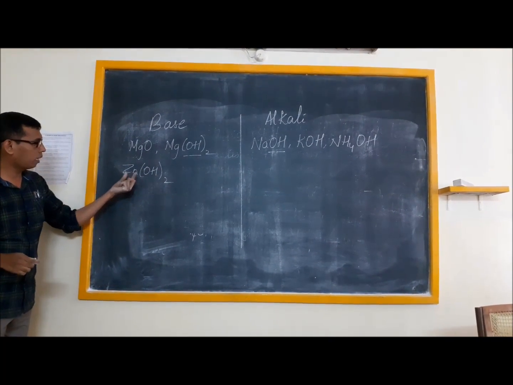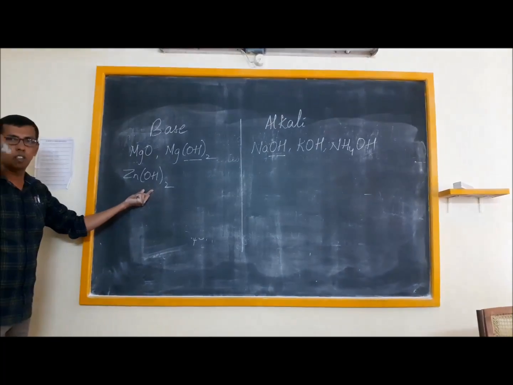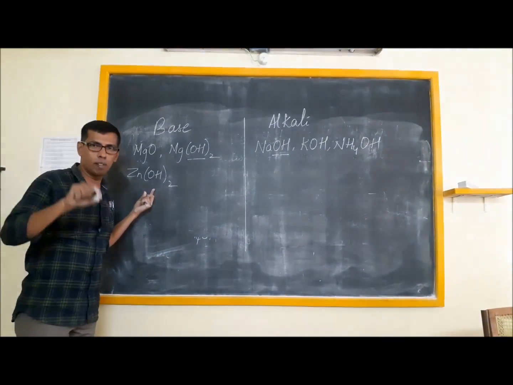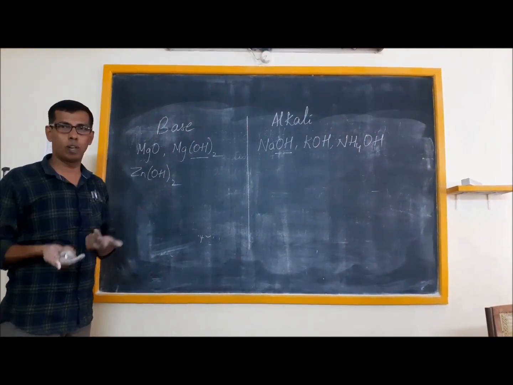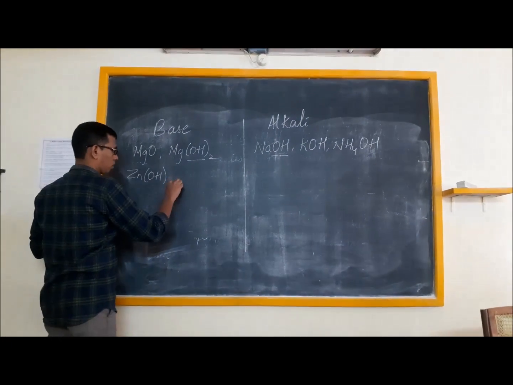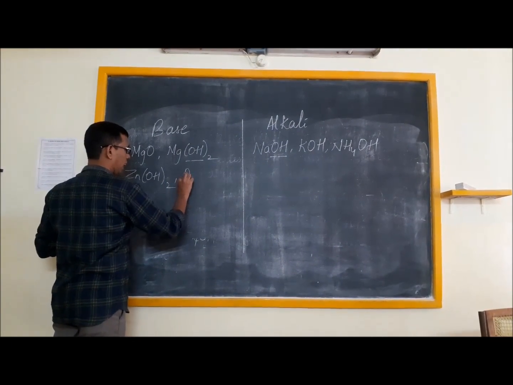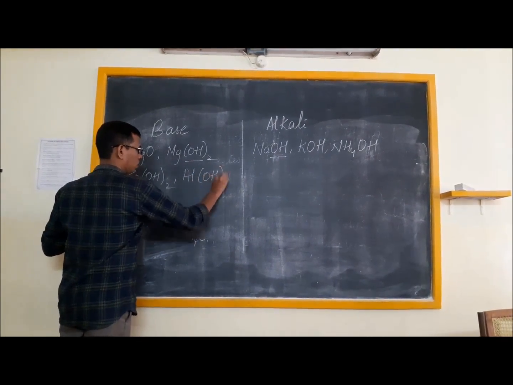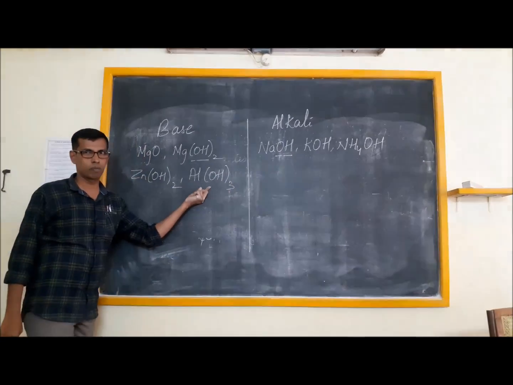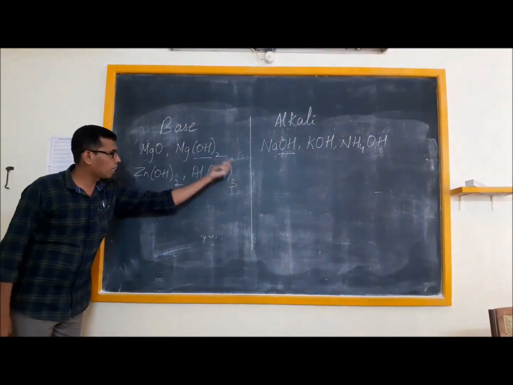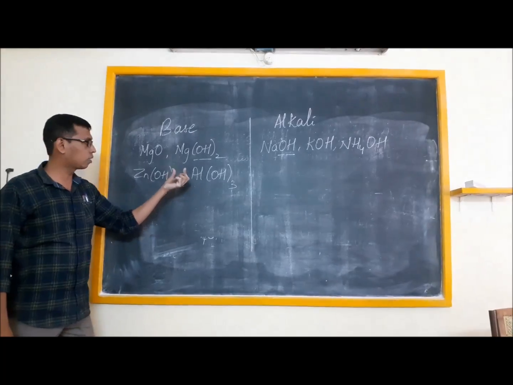Why is it a base? It contains OH but it does not dissolve in water. When it doesn't dissolve in water, it cannot liberate OH minus. Similarly, say Al(OH)3. It's a base. Can I call this an alkali? No, because it does not dissolve in water.